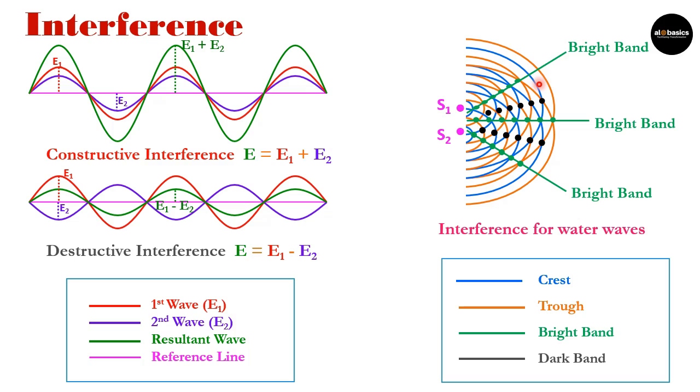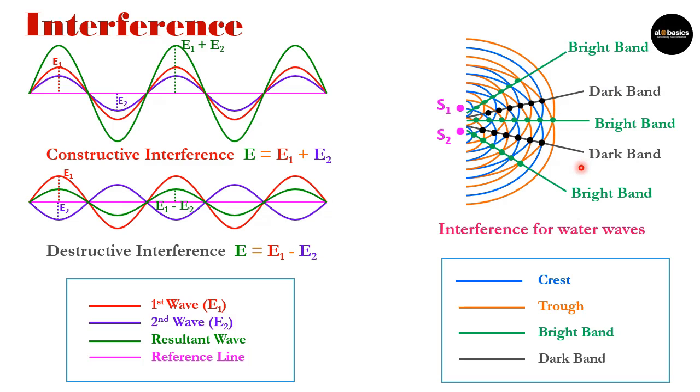Combination of crest with trough or trough with crest, in that case, their combination gives dark points, and all these dark points give us the dark band. And here you can see these dark bands.